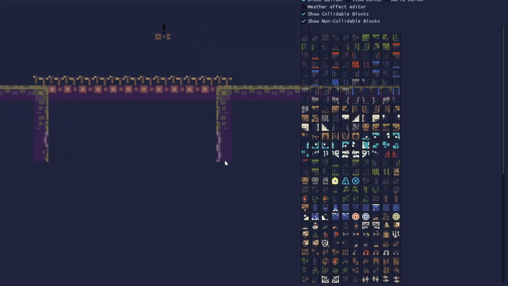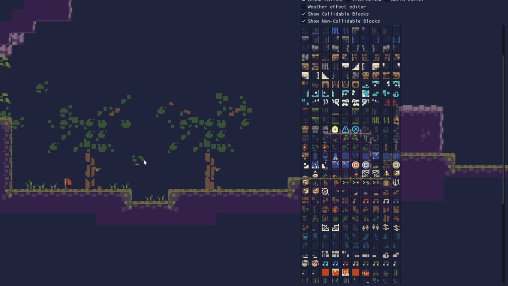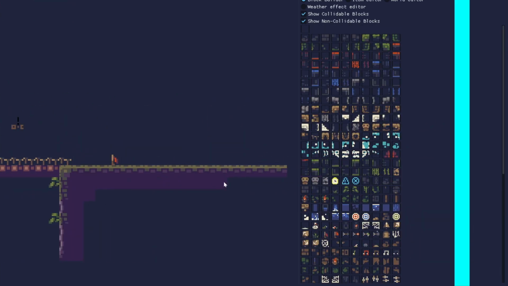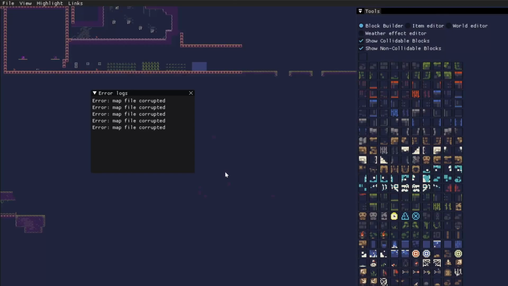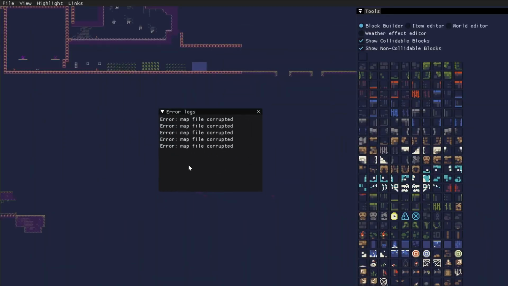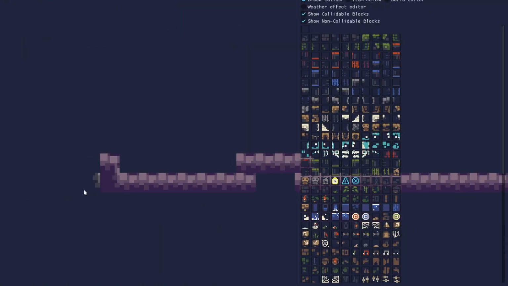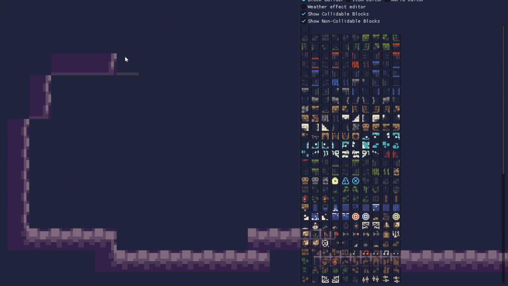I also need to add some error reporting that is not in the console. So I just created an error reporting window that pops up every time you do something wrong. And by that, I mean every time you try to load a corrupted file. That's all you can do wrong here. And you know, after some small polishes, it is mostly done.